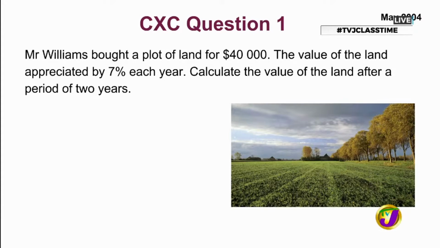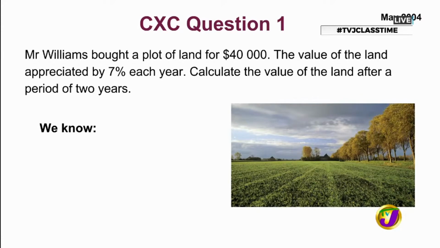So here we have a CSEC question from the May 2004 paper. It reads, Mr. Williams bought a plot of land for $40,000. The value of the land appreciated by 7% each year. Calculate the value of the land after a period of 2 years.